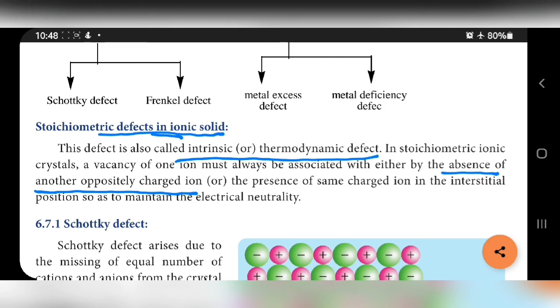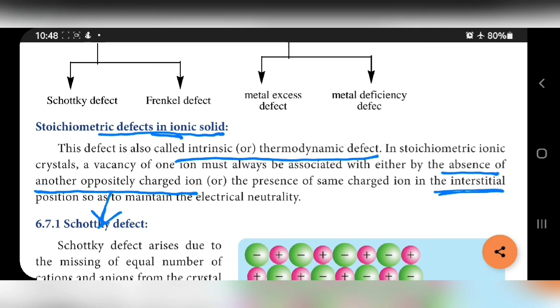Or the vacancy of one ion must be associated with the presence of the same charged ion in the interstitial position, so as to maintain the electrical neutrality.